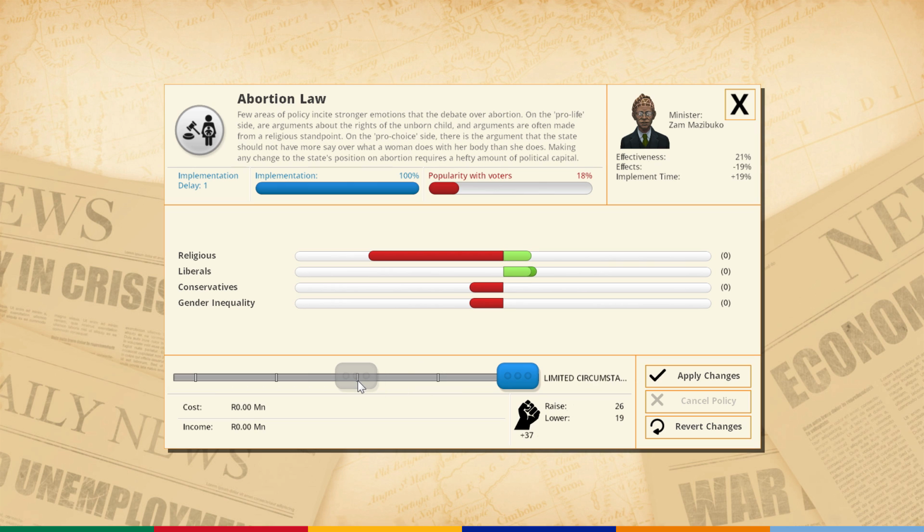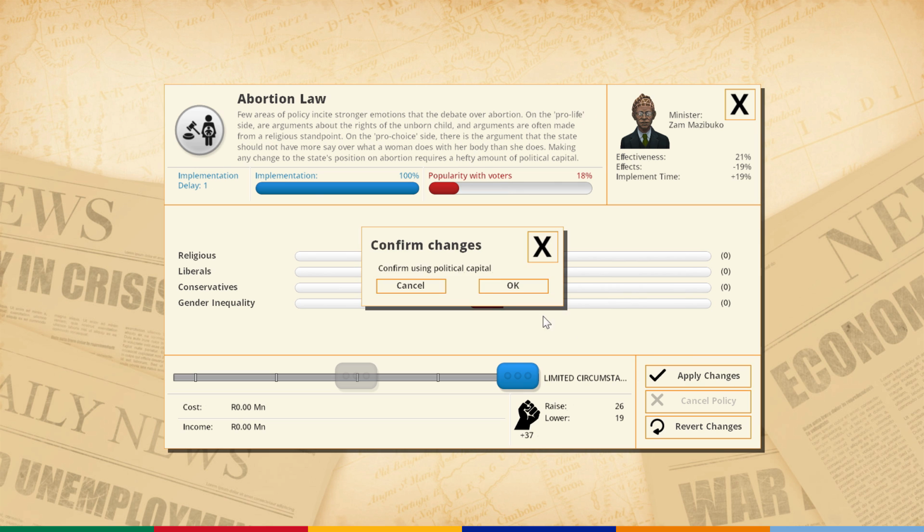Well, we could get religious people to really like us. Conservatism, the conservatives will also go up. Gender inequality, I think we should go down to, yeah, see, this is too much. Life threatened, the liberals will start to go into the negatives, which they're already pretty bad, but I don't want to make them that mad. I think we should go here. Limited circumstances. Okay, we're going to have to do that.